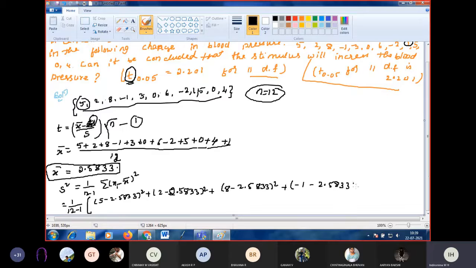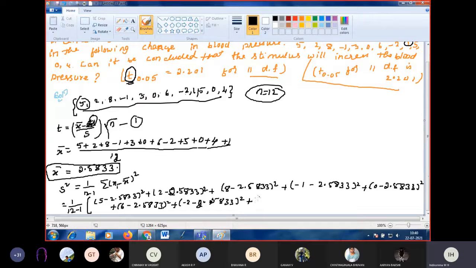2.5833 whole square, plus 0 minus 2.5833 whole square. Next plus 6 minus 2.5833 whole square, plus minus 2 minus 2.5833 whole square.